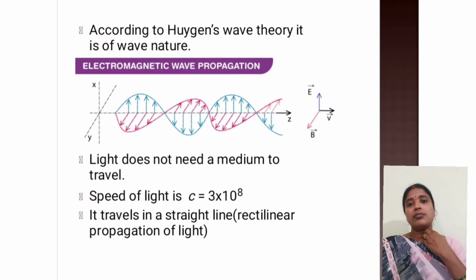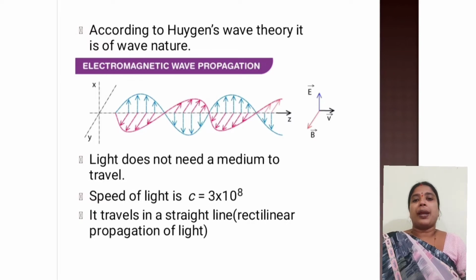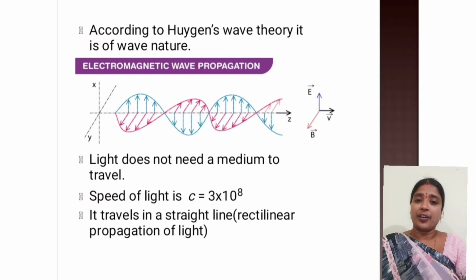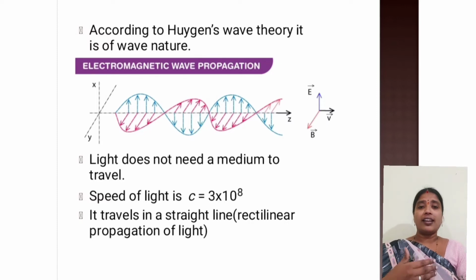Okay, so those type of waves which do not require any medium to travel are known as electromagnetic waves. And sound is not an electromagnetic wave, but light is an electromagnetic wave. The best example to tell us that light is an electromagnetic wave is sunlight. You all get sunlight from the sun, which is very, very far from us.